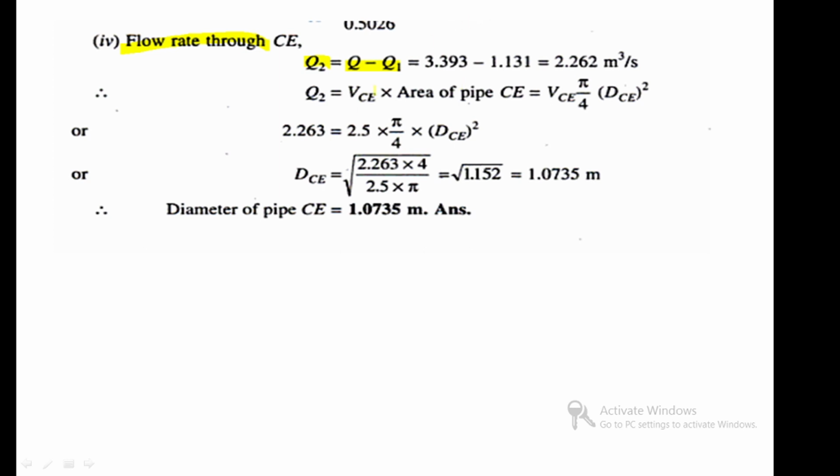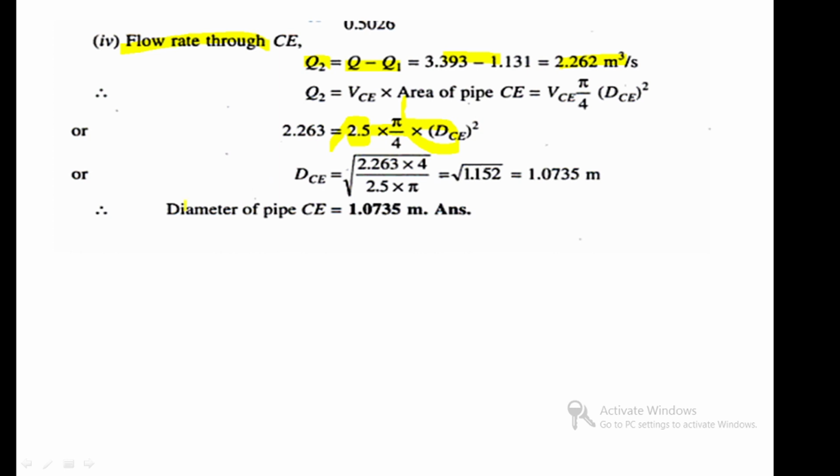Q is the QAB value, Q1 is the QCD value. Substitute here and find the Q2 value. From this, Q2 equals area into velocity, 2.5 meter per second. You substitute here and find the diameter of the pipe CE.